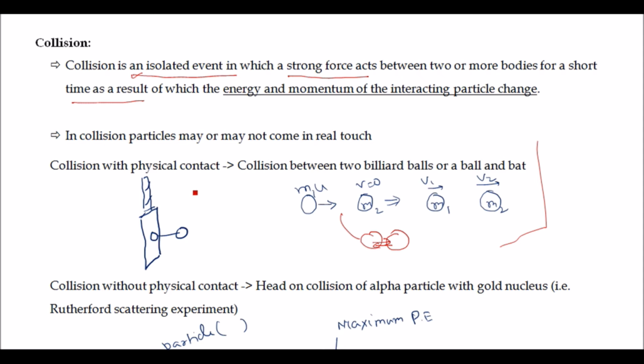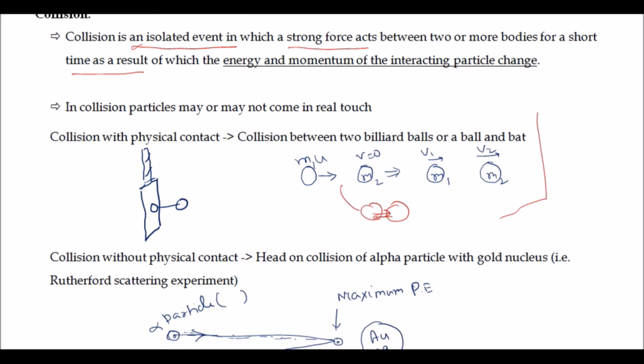Similarly, in case of collision between a bat and a ball, these two interact for a very short duration, and because of this the energy and momentum change. So this is the collision with physical contact.